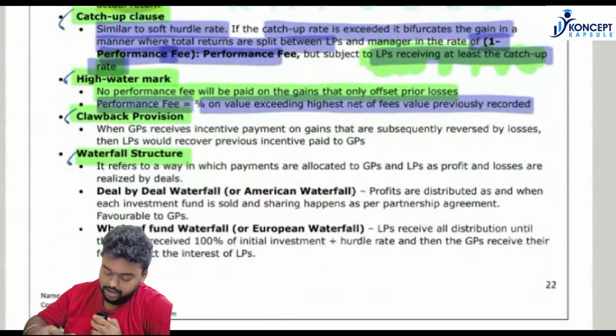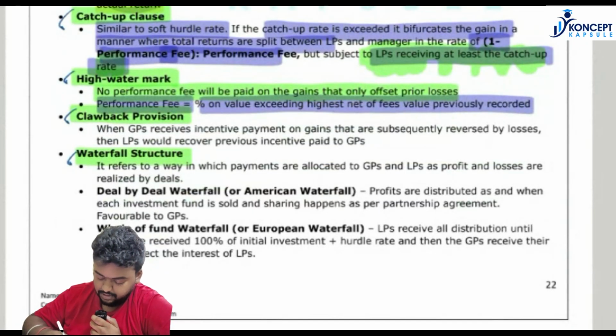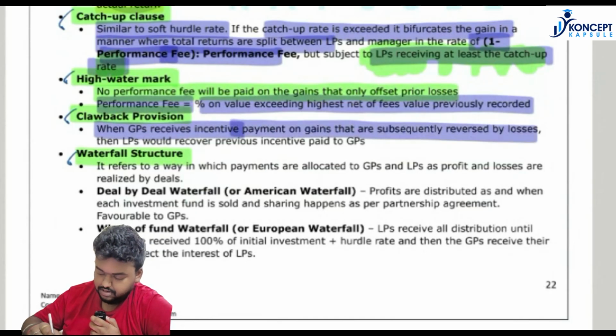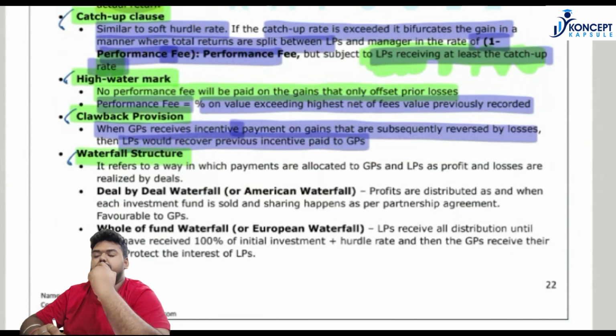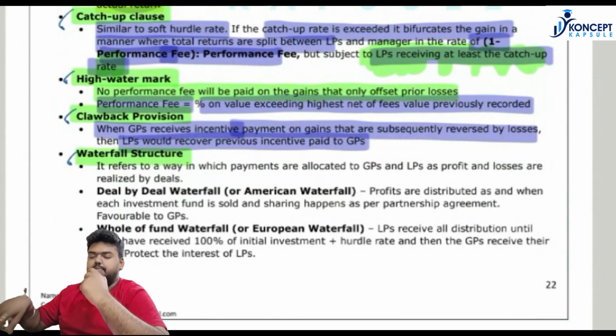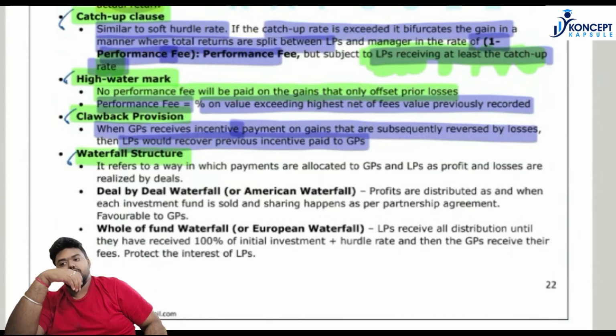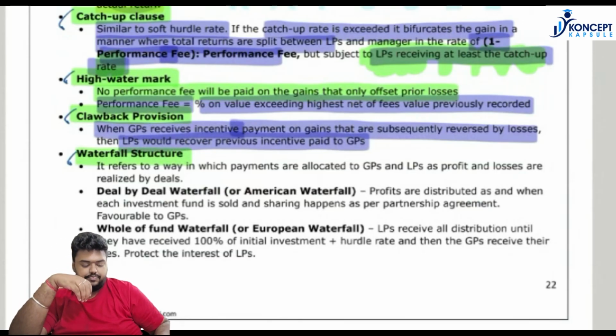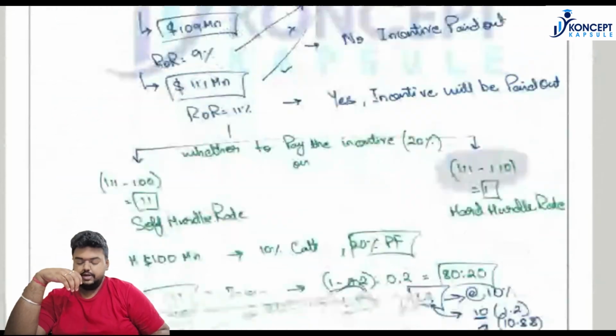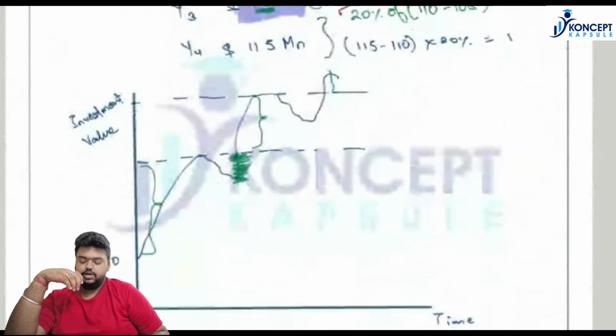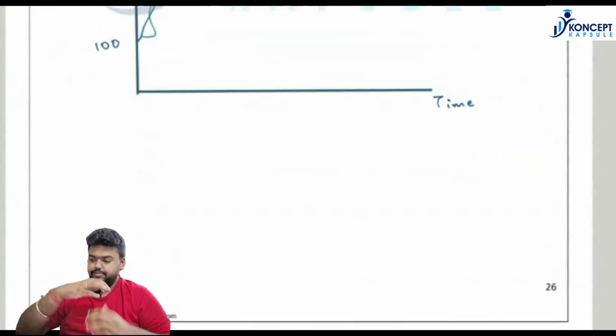Then we come to clawback provision. What does clawback provision mean? It means general partners receive incentive payments on gains that are subsequently reversed by losses. The LPs would recover the previous incentive paid to the general partner. So what it means is, in a way, the general partners also become partners in losses, not only partners in profit. Okay. So we will take another example to understand what clawback provision means.